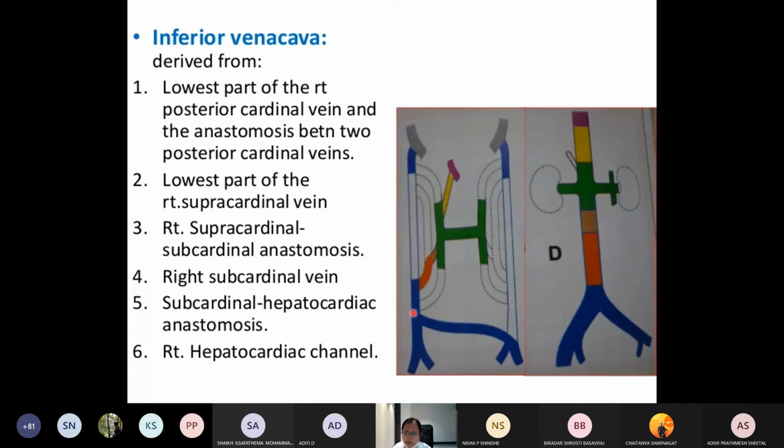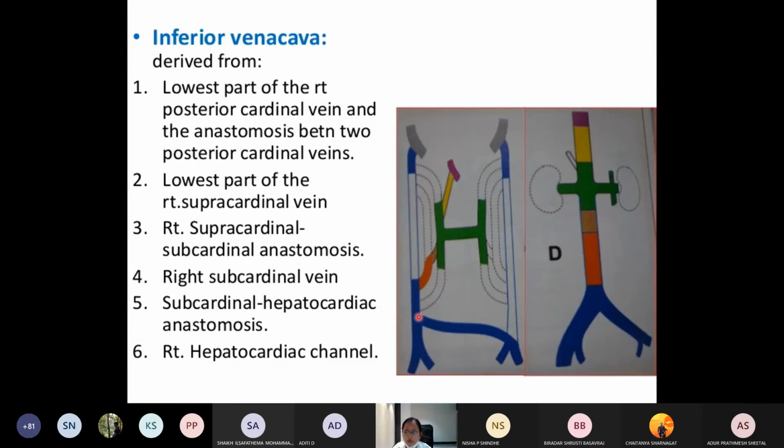This is the posterior cardinal vein. This green color is the subcardinal, and this is the supracardinal. Most of it has regressed. Only some part you are seeing is remaining, and this is the hepatocardiac channel, and the anastomosis between the subcardinal and the hepatocardiac channel is the anastomosing link. So all this part will form the inferior vena cava.